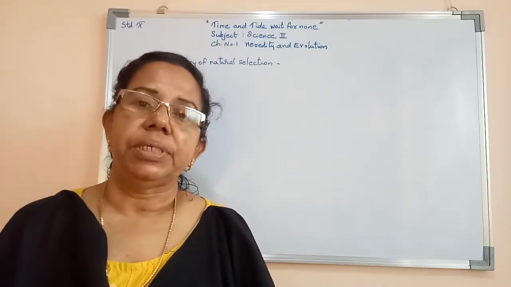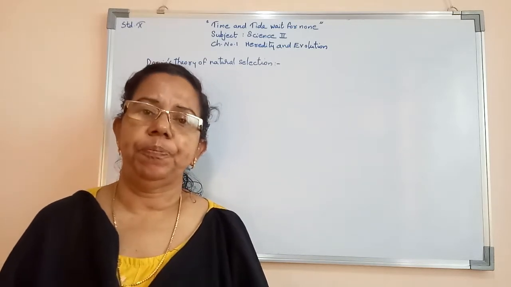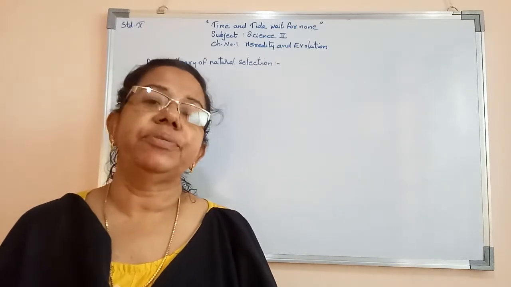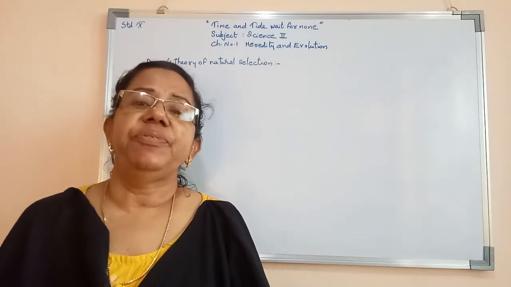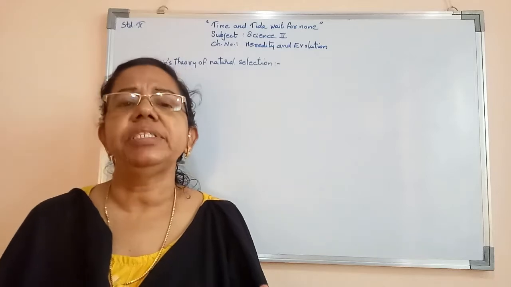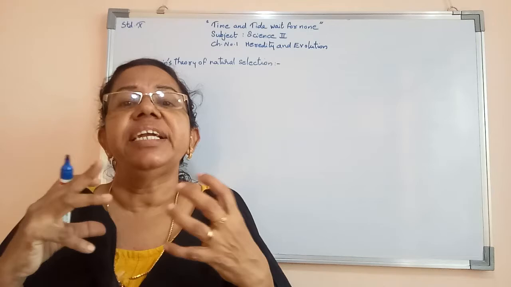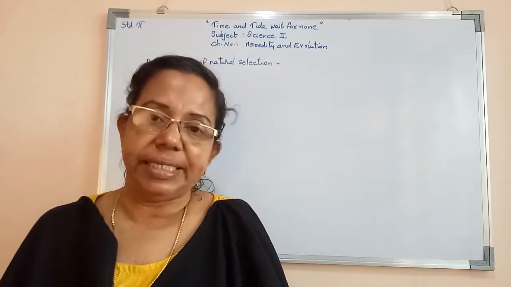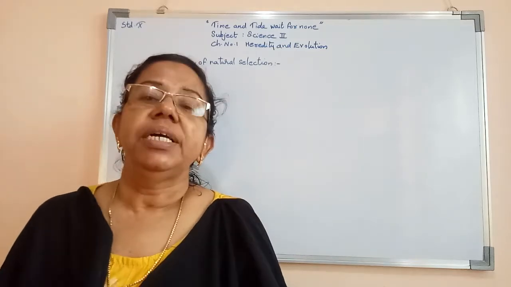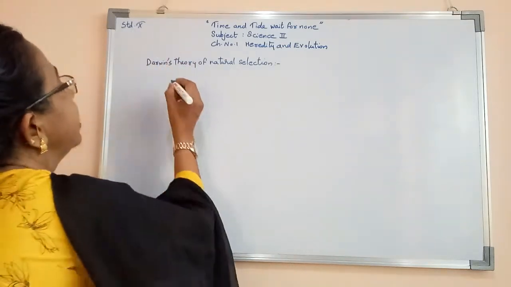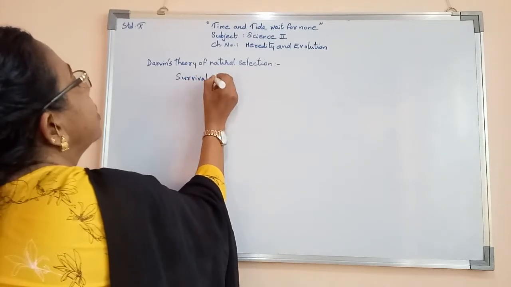Now we will study about Darwin's theory of natural selection. Charles Darwin, that is his full name. He collected many plants as well as animal specimens. After that, he studied in detail about each and every organism. Then he published a theory. That theory is known as survival of the fittest.